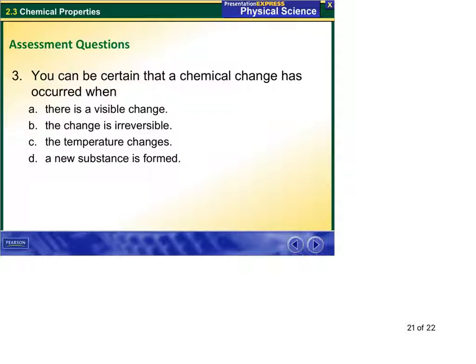You can be certain a chemical change has occurred when new substances are formed. Any of these others can be indications of both chemical and physical changes. But when we get that new substance, we've got a chemical change.